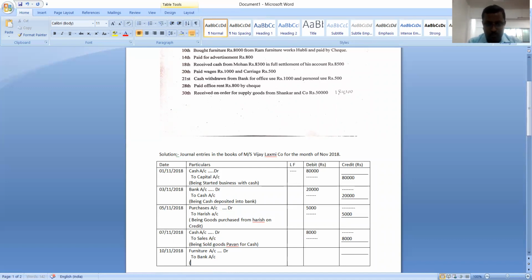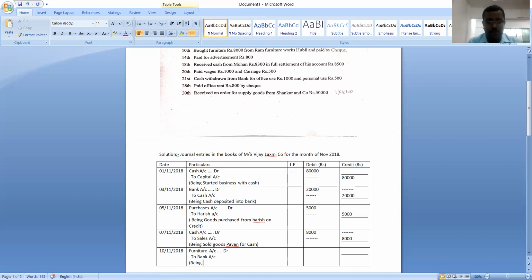In the third line, what should we write? We should write the narration, and that narration starts with 'being'. You can write it in your own words; there is no need to maintain uniformity in writing narration. So what is the transaction? Bought furniture rupees 8,000 from Ram Furniture Works Hubli and paid by check.